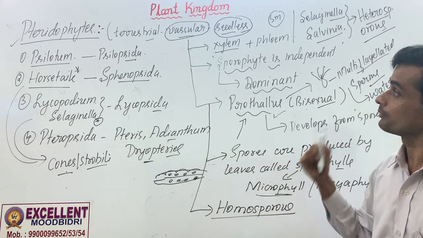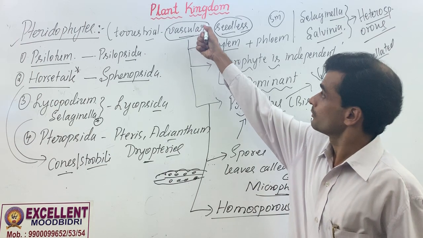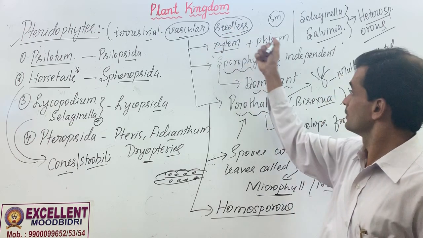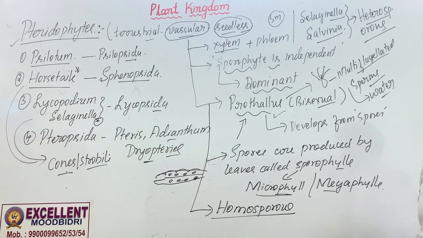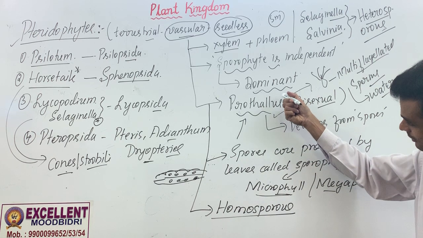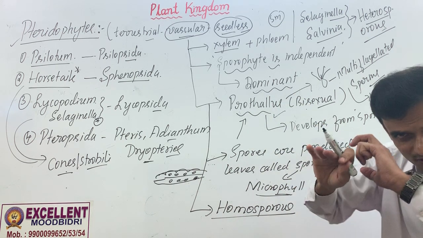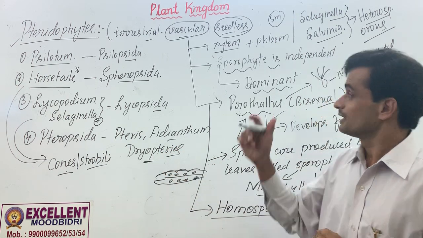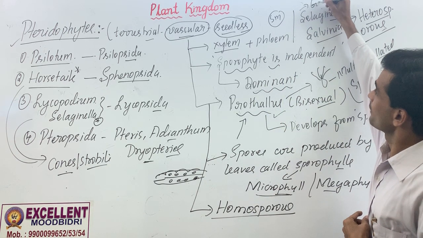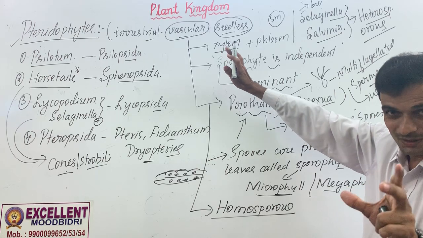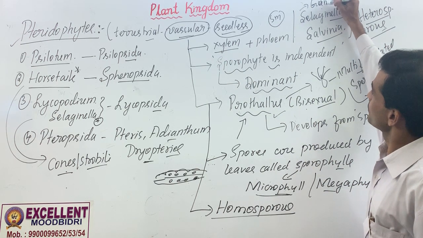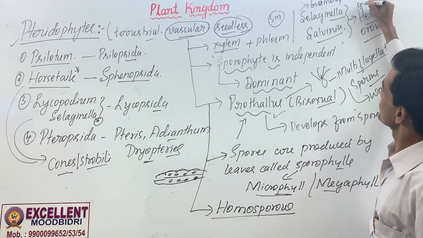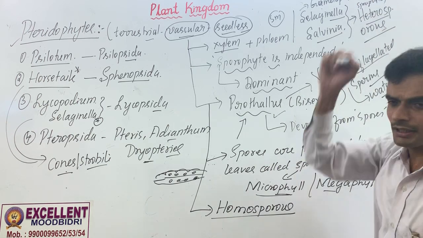So you can highlight the following points. They are pteridophytes because they are simplest vascular plants, seedless plants, multiflagellated sperms. Sporophytes and gametophytes are independent stages. That is not correct in these two plants. In any other pteridophyte it is true. In these two plants, gametophyte is inside sporophyte. See, this concept should be very clear to you.